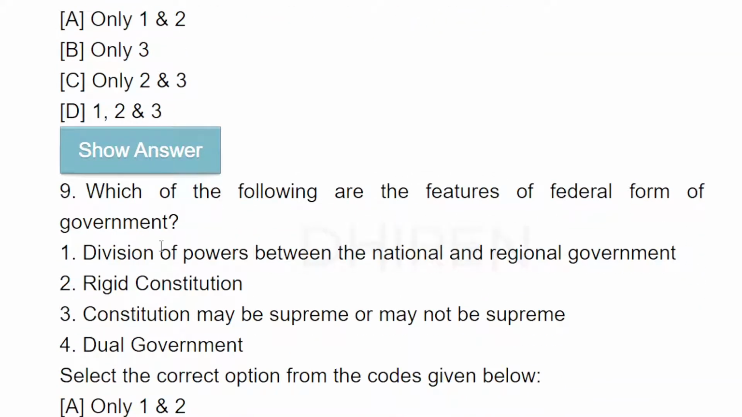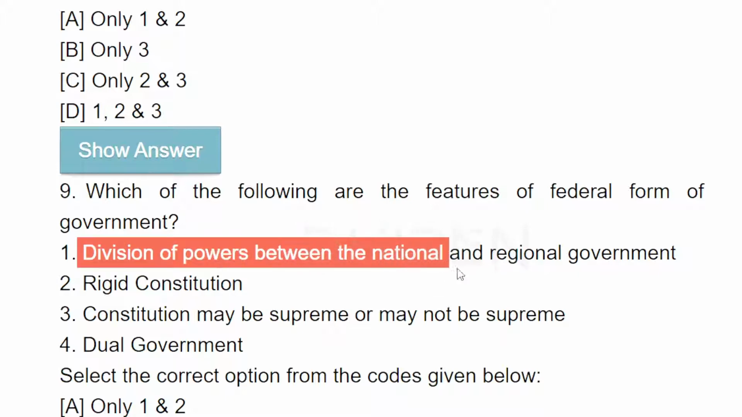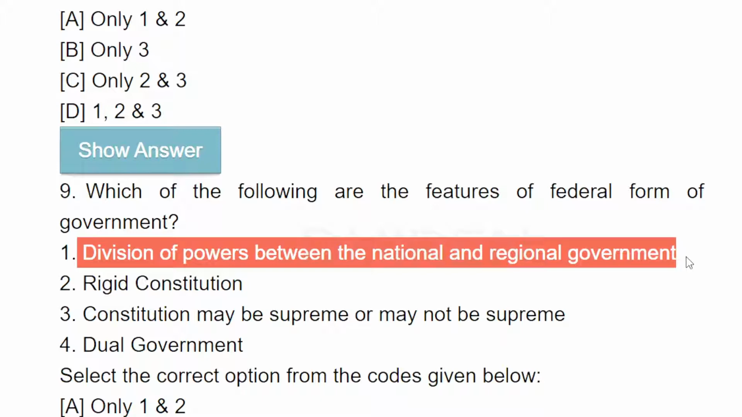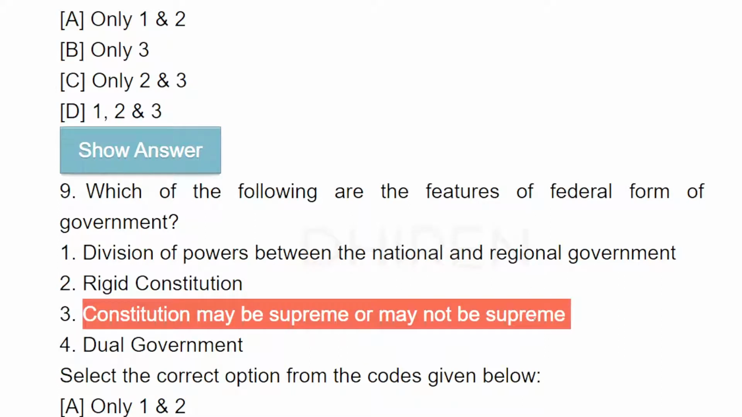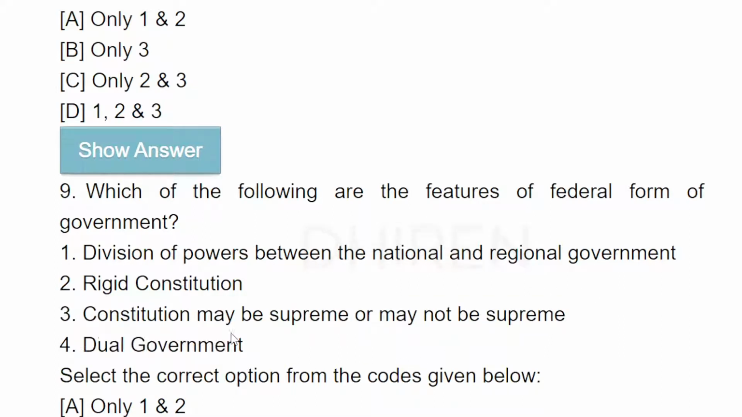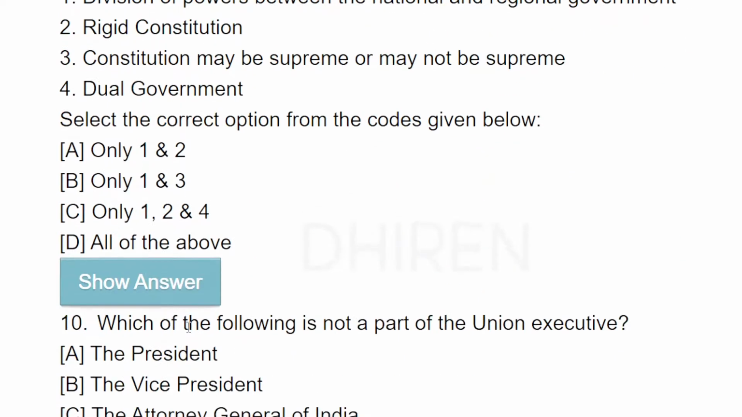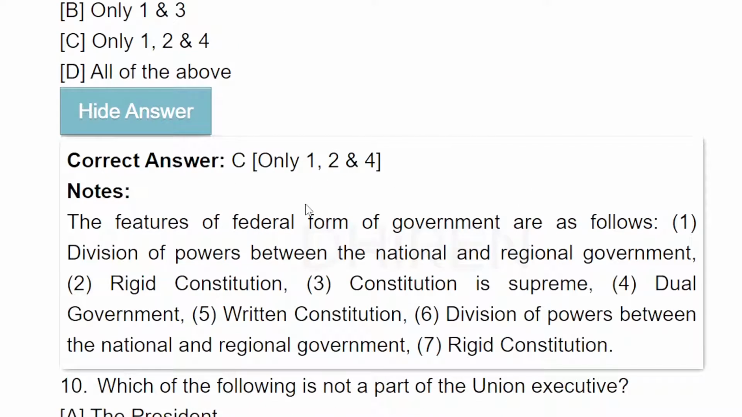Serial number 9. Which of the following are features of the federal form of government? Division of power between national and regional government, rigid constitution. This one is not correct. Dual government. So here 1, 2 and 4. 1, 2 and 4, C. So the answer, yes, correct, C.